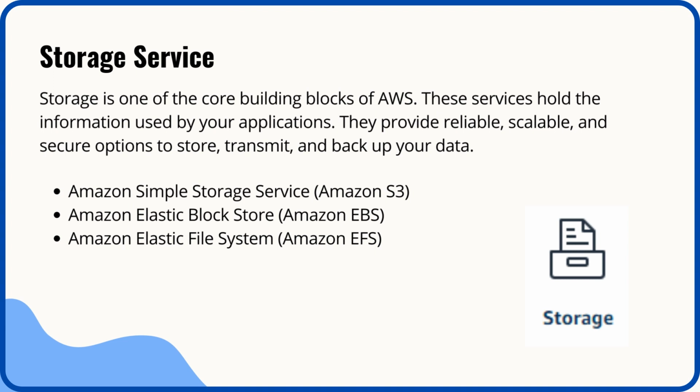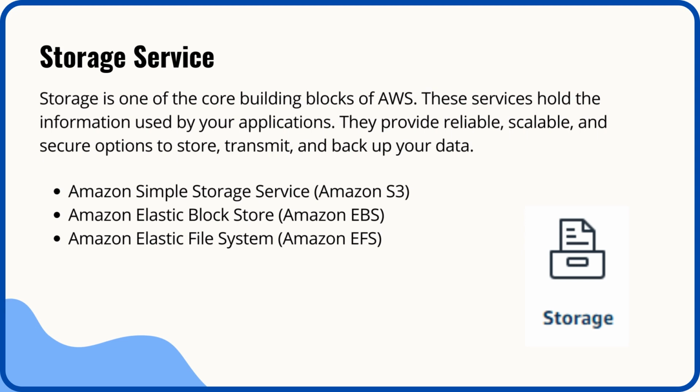Amazon Elastic Block Store, Amazon EBS, is high-performance block storage that is designed for use with Amazon EC2 for both throughput and transaction-intensive workloads. It is used for a broad range of workloads, such as relational and non-relational databases, enterprise applications, containerized applications, big data analytics engines, file systems, and media workflows.